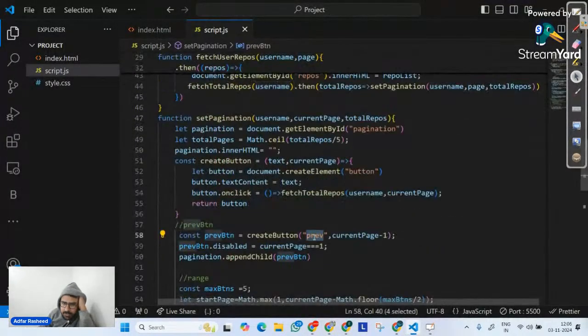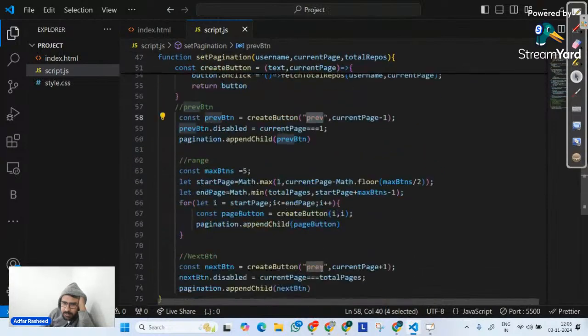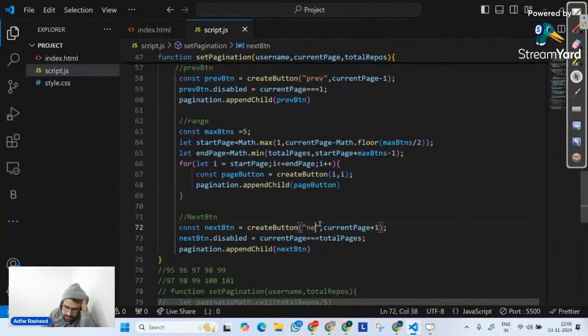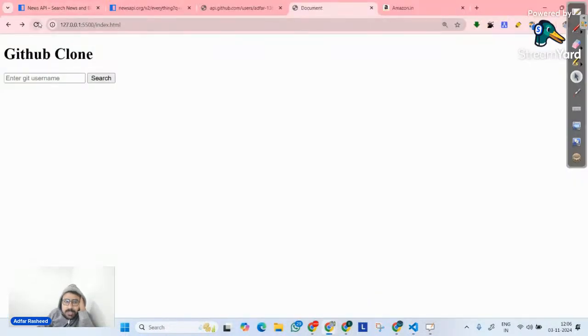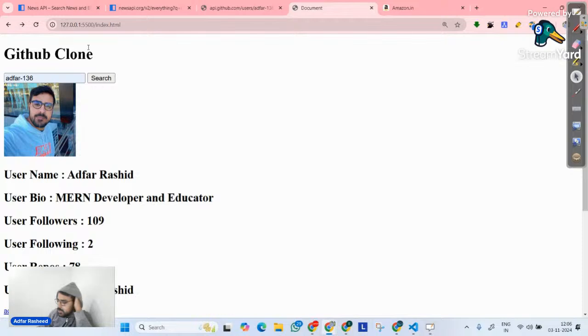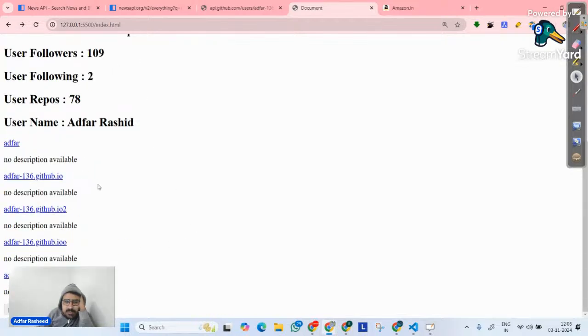Because I have implemented previous button here and I have implemented next here. So let's make it next. Done. And let's now see the output. So if I go here and refresh the page and let's go for 136, search it. If I search it, we can see 1, 2, 3, 4, 5 next. Let me click on 5. Once I click on 5, the range should change.